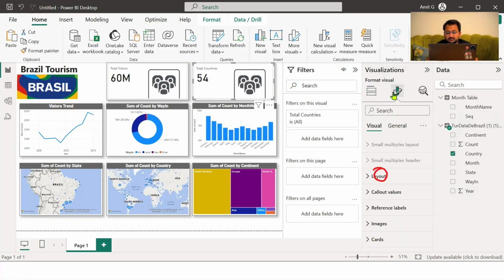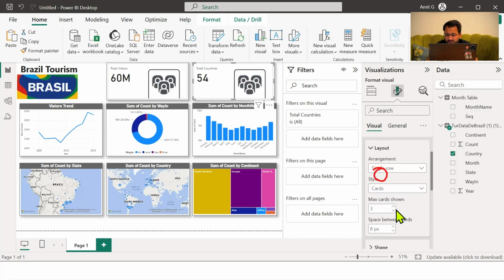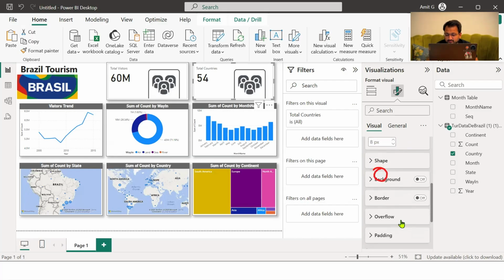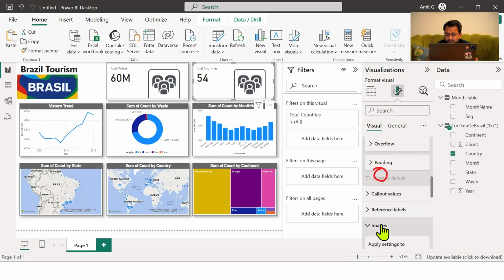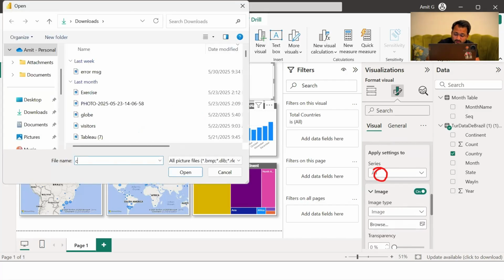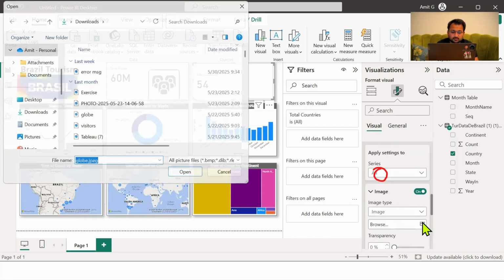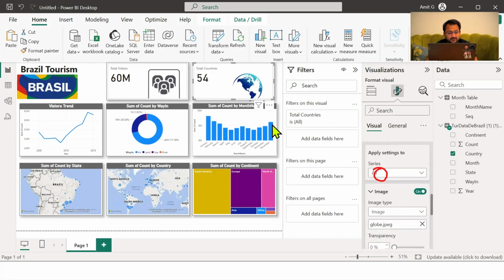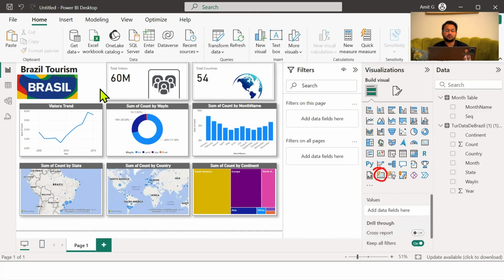If I go to the formatting, I can change the image. I will remove this one and let's bring another one. I have another logo of a globe. So here you can see how the report looks.